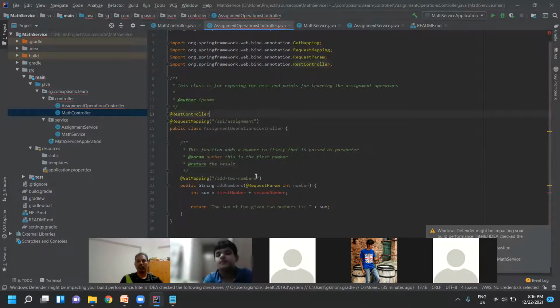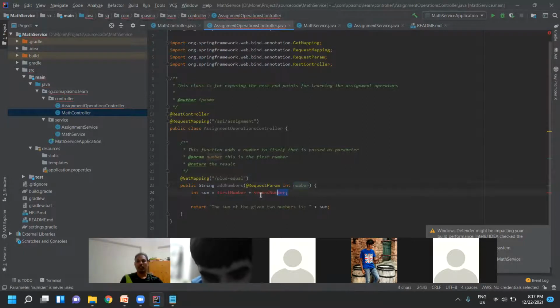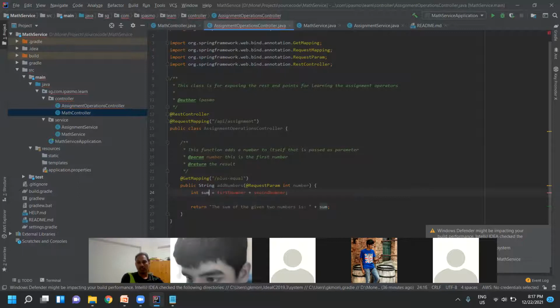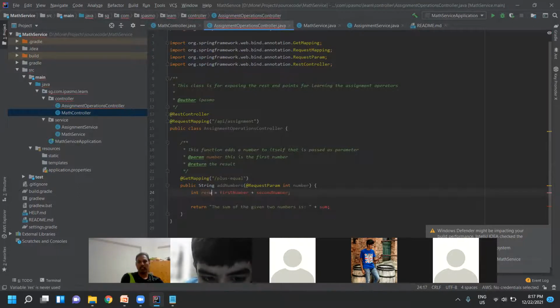Okay, assignment, and then we'll just mention plus equal, like this, plus equal. So now number is here, right? Just write int result, and then plus is equal to, what should I mention?